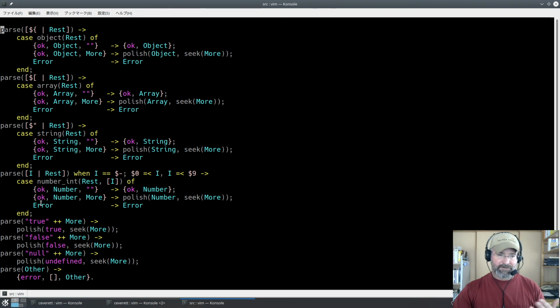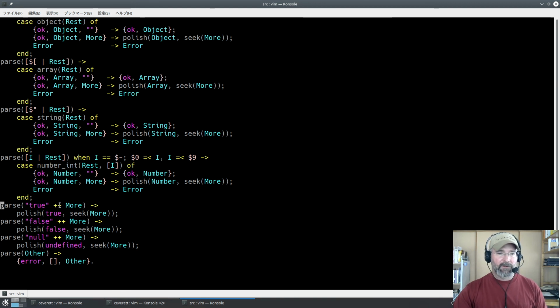And again, you notice these case clauses look similar. They look similar for a reason, of course. I could have broken that out and done something else, but repeating this little clause a couple of times doesn't bother me too much. So if we get true, now we're matching a full word, and then using the list append operator.